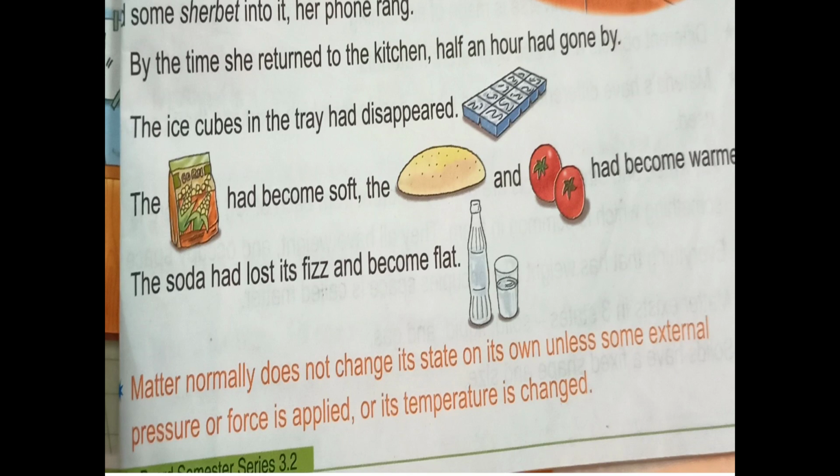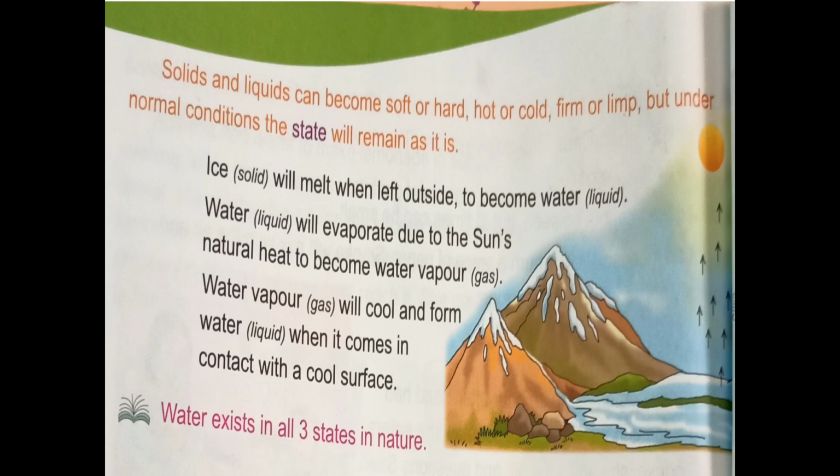Solids and liquids can become soft or hard, hot or cold, firm or limp, but under normal conditions the state will remain as it is. Ice will melt when left outside to become water. Water will evaporate due to the sun's natural heat to become water vapor, that is gas. Water vapor will cool to become water when it comes in contact with a cool surface. Water exists in how many states, children? Water exists in three states in nature, that is solid, liquid and gaseous.